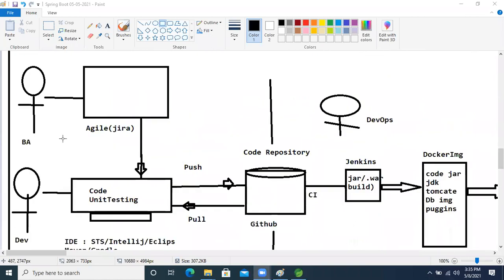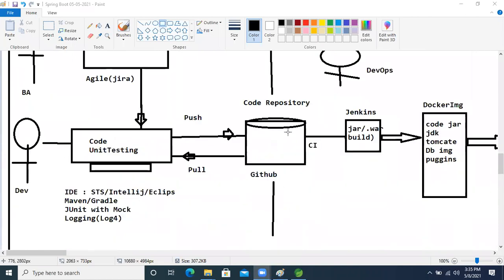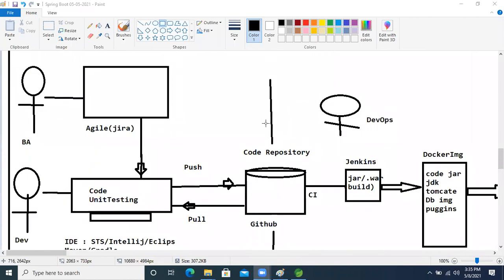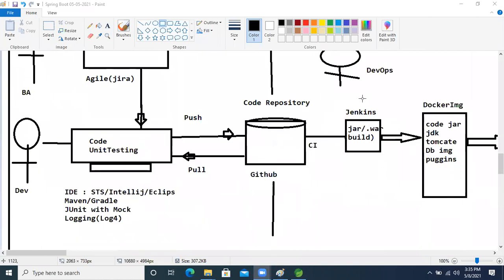So think about that, the business analyst is giving the task. After that the developer is doing these things. After completing the task, the developer is putting our code inside the code repository. After that, the DevOps team's work will start.